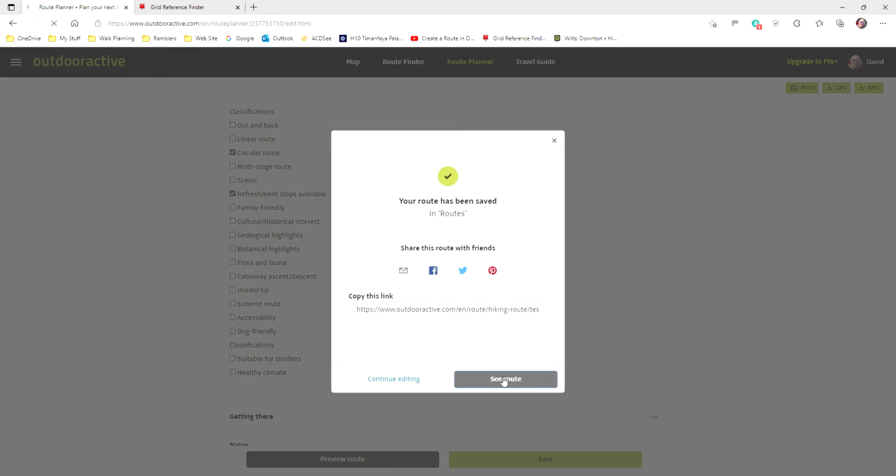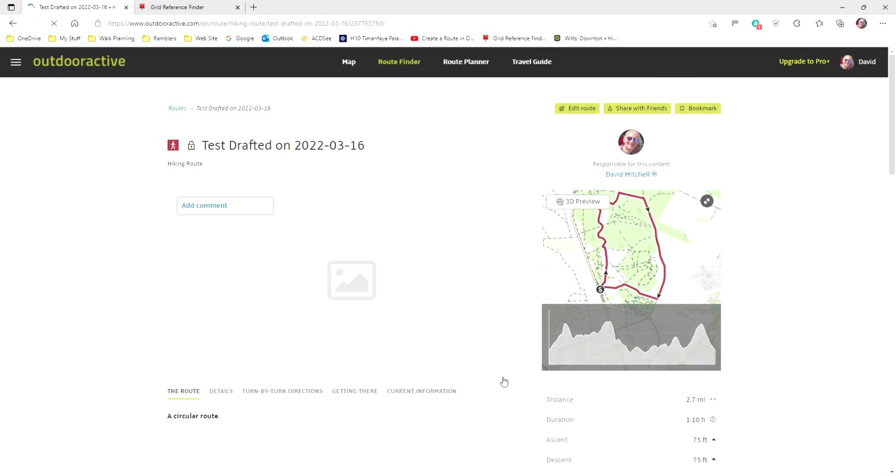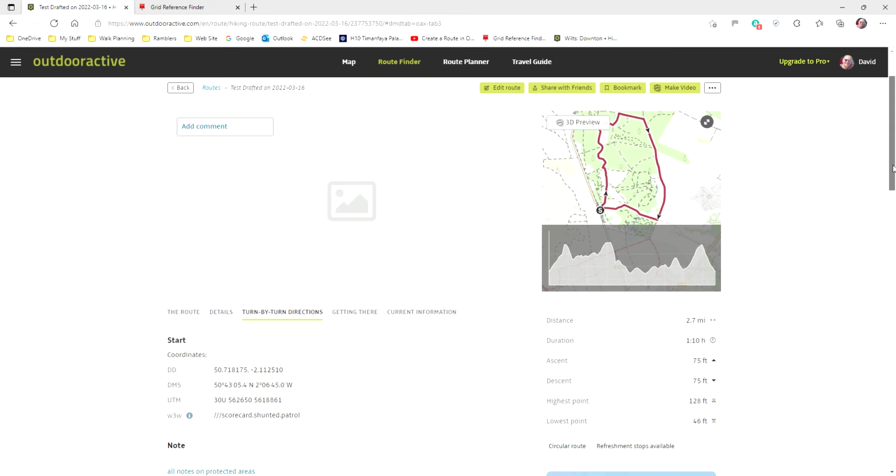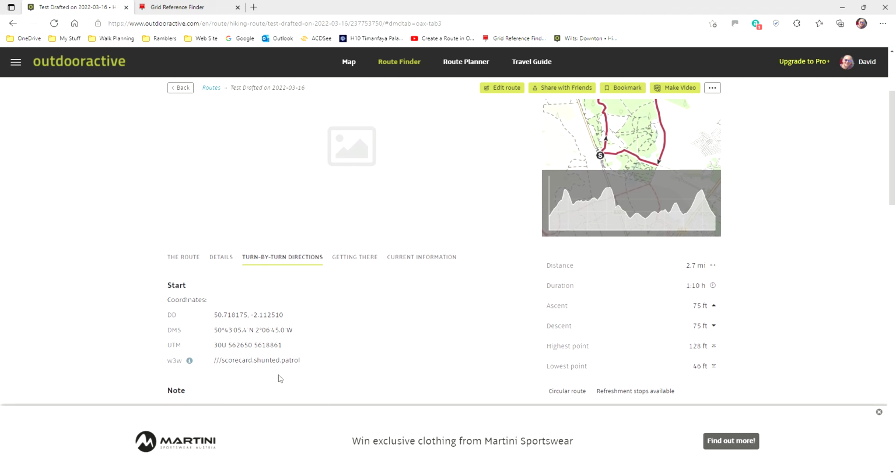If I press see route, just go back to it. And there you can see the route. There's the route, the map. There's the elevation. You can start adding comments, and you've got in here some details, turn-by-turn directions. You could add those in if you want to, but if nothing else, it does give you the coordinates and the what three words for the start point. So it's quite useful. And it gives you the distance over here.